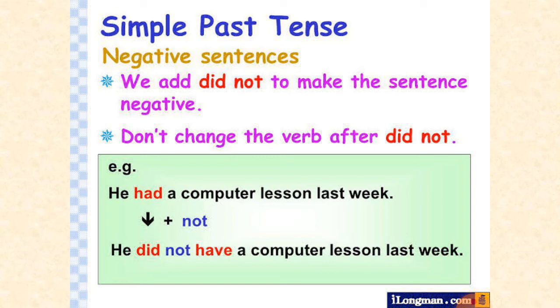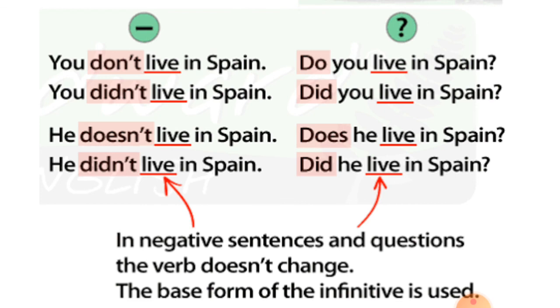So now converting a simple past tense into a negative simple past tense, we use did not. We add did not to make the sentence negative. Don't change the verb after did not. He had a computer lesson last week. Changing this sentence into negative, he did not have a computer lesson last week. In a simple past tense, when we convert it into negative, we use did not. But with did not, we use first form of verb. We prefer using first form of verb. We cannot use second form of verb.